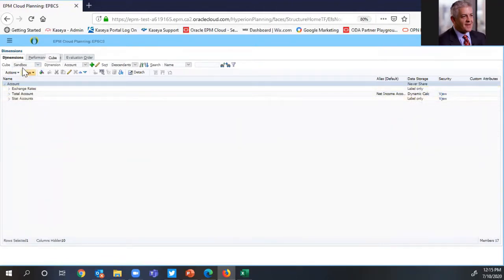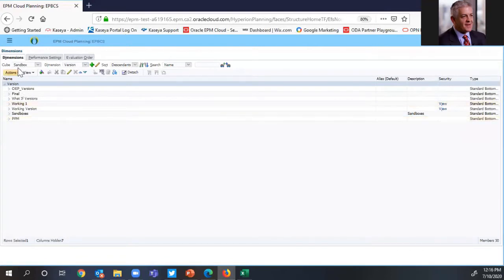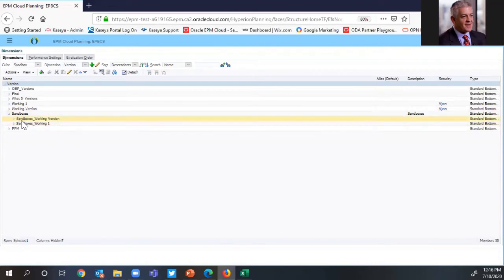For those administrators who are familiar with this view, this is where we manage each of the dimensions that make up our plan type. If I click on my version dimension, when I enable the sandbox, it adds a roll-up here called sandboxes. For every sandbox that's created by a planner, it creates a separate member within the version dimension, and those members are added here within this roll-up. So for every version member where sandboxes are enabled, I'm going to create a roll-up here. You'll notice I have two roll-ups, one for working version and another for working one.